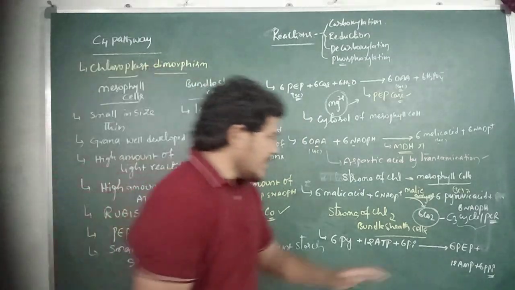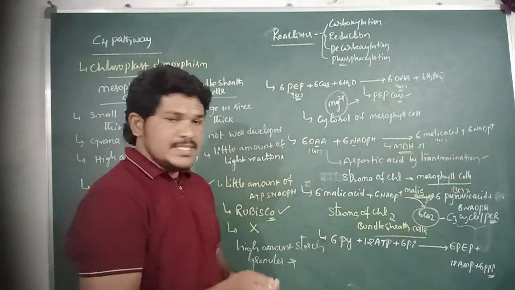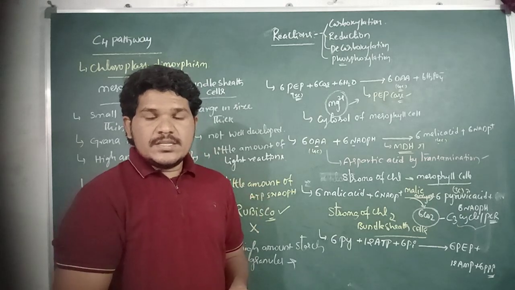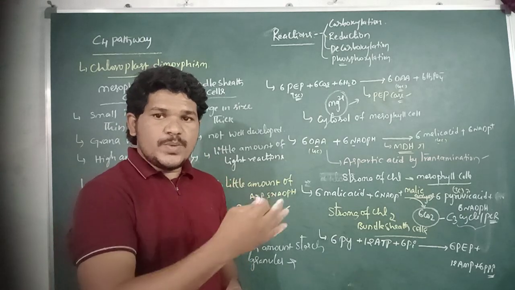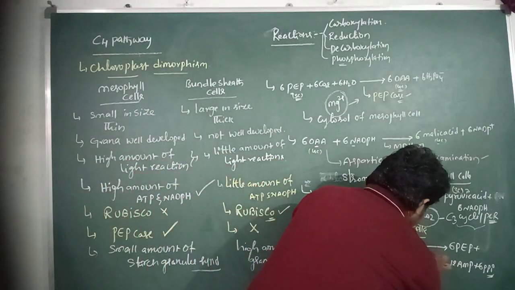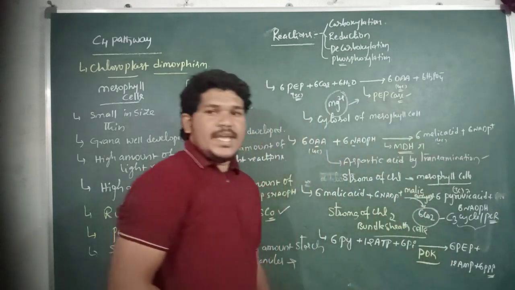This reaction is catalyzed by the enzyme pyruvate phosphodikinase, PDK.